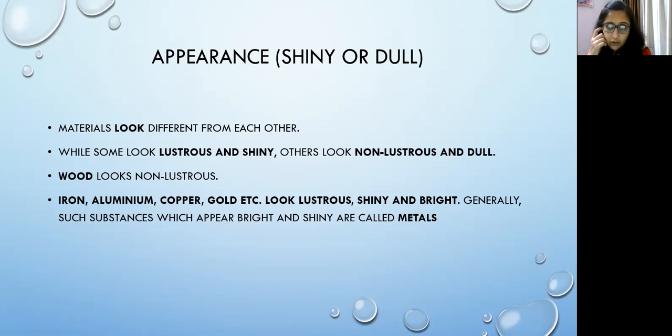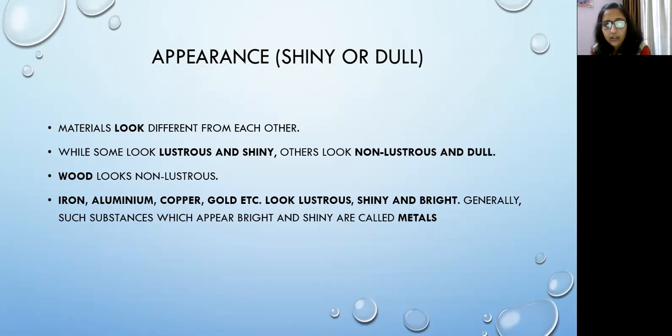Materials look different from each other, while some look lustrous and shiny, others look non-lustrous and dull. Now, what do you understand by this word lustrous, L-U-S-T-R-O-U-S, or luster, L-U-S-T-R-E? It means shiny. I can give you a simple example. Have you seen gold ornaments? Your mother must be having some gold ornaments. When you look at them, gold has a shiny appearance. It shines. That property is called luster.